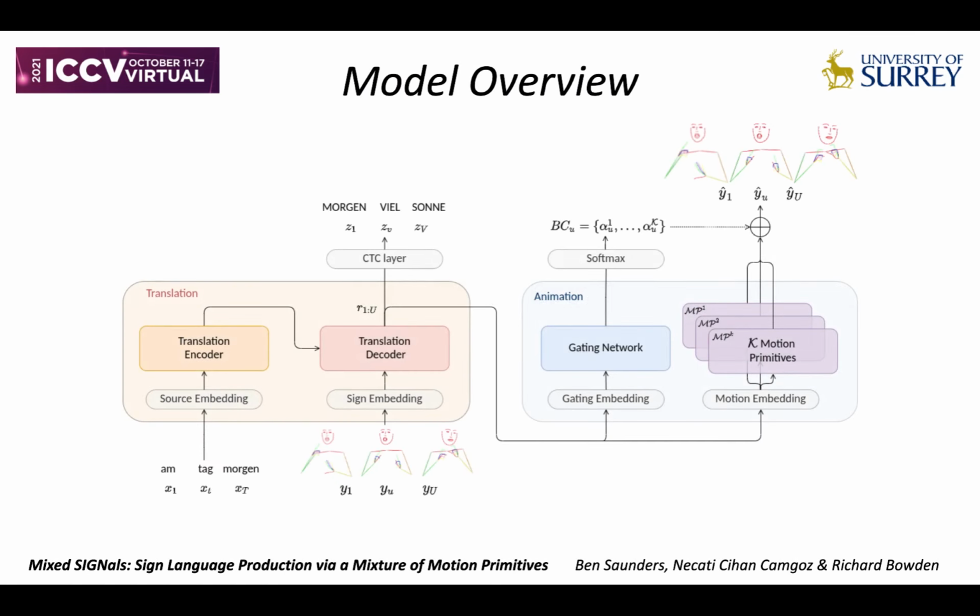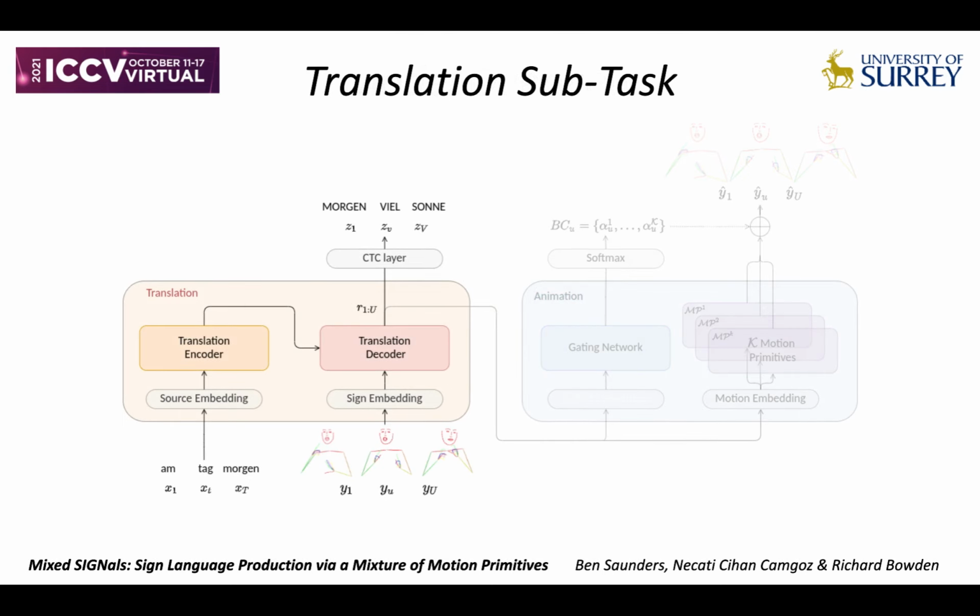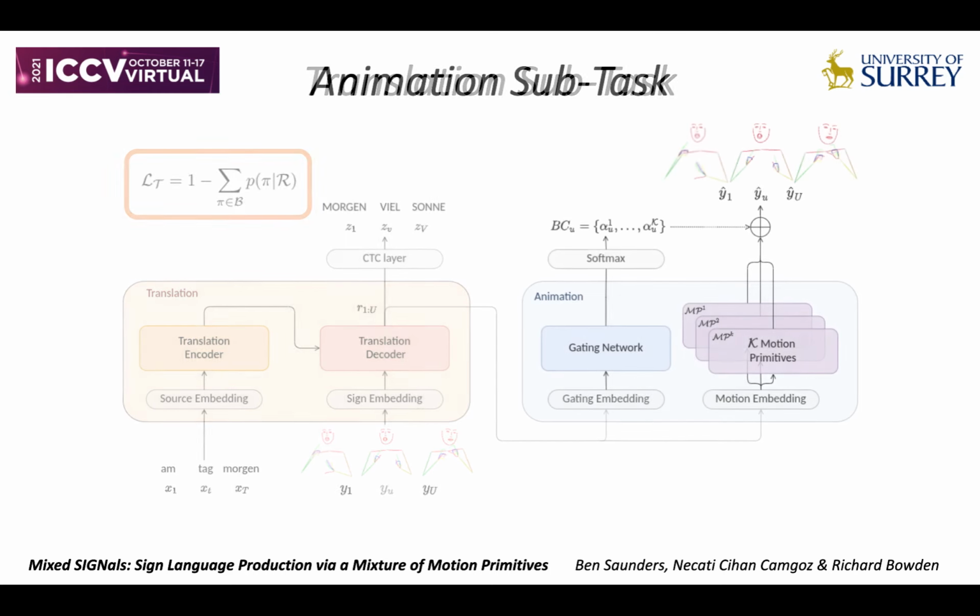Our full model architecture is split into two networks. Firstly, we use a progressive transformer network to perform the initial translation to sign. We add gloss supervision as an intermediary translation loss, using a CTC layer to collapse the frame-based sign representation to a gloss sequence. This prompts the model to learn a meaningful latent representation for the ultimate aim of sign language production. Our subsequent animation network is then tasked with transforming this sign representation into expressive skeleton pose.